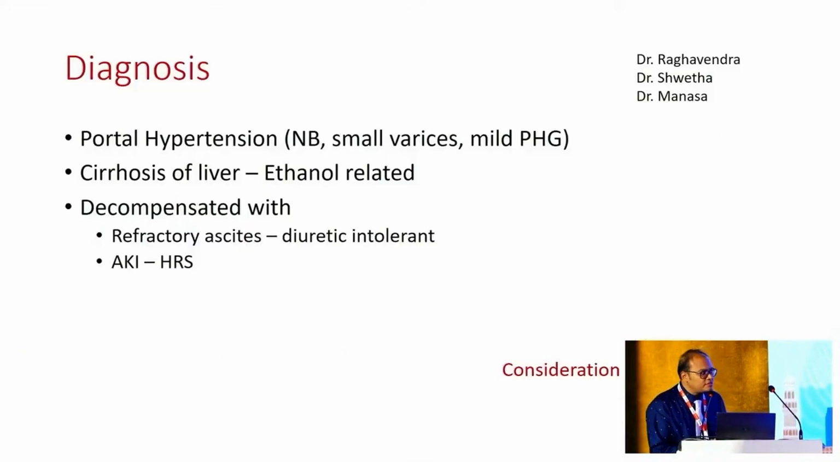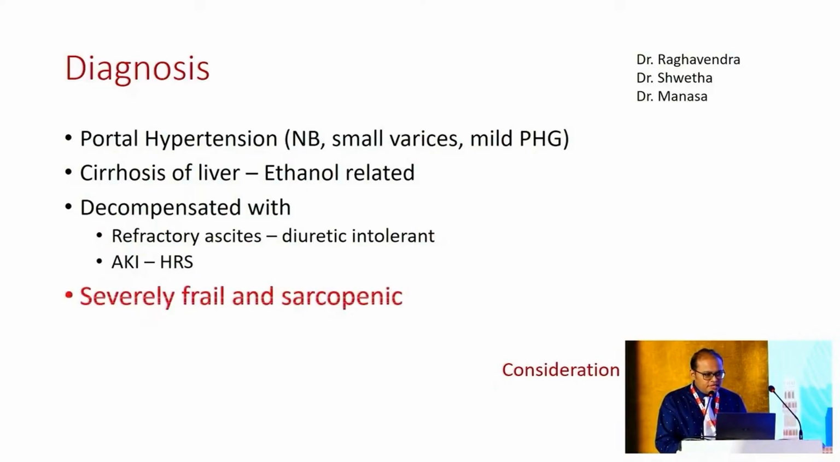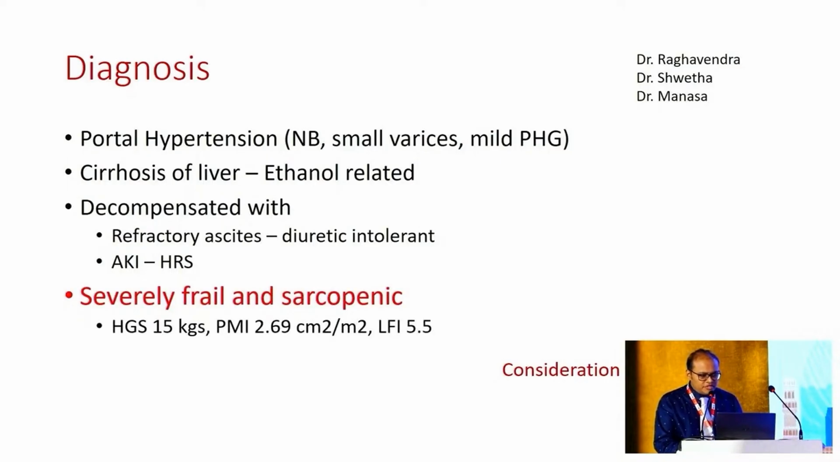So the diagnosis was a case of portal hypertension, non-bleeder, small varices, cirrhosis, ethanol related, decompensation with ascites, refractory, diuretic intolerant, acute kidney injury, HRS-AKI, severely frail and sarcopenic with a hand grip strength of 15, psoas muscle index of only 2.69 and liver frailty index of 5.5. So coming to the panel, can you consider transplant in this patient?